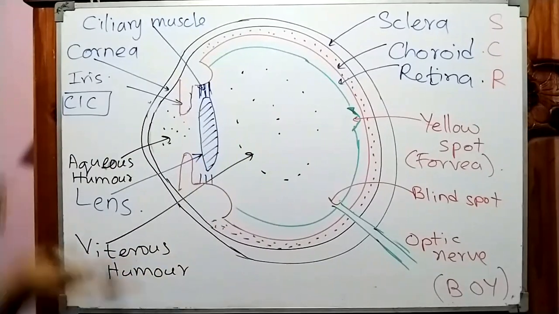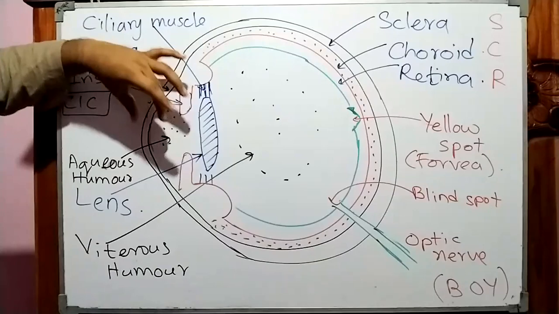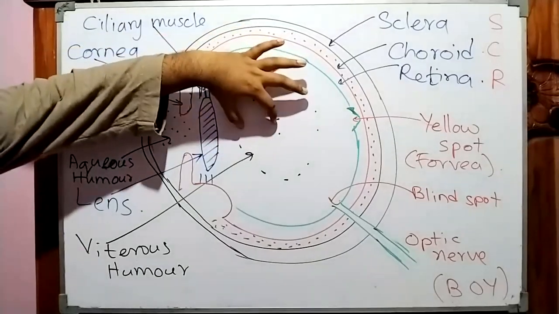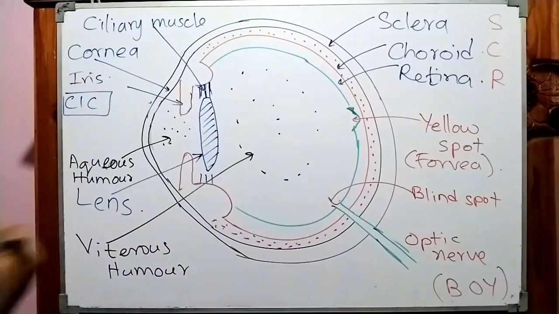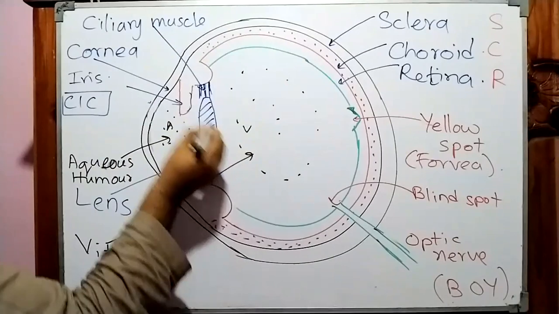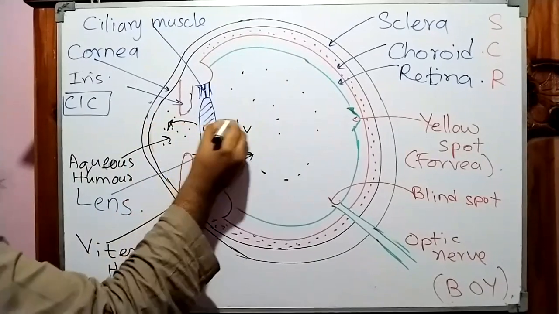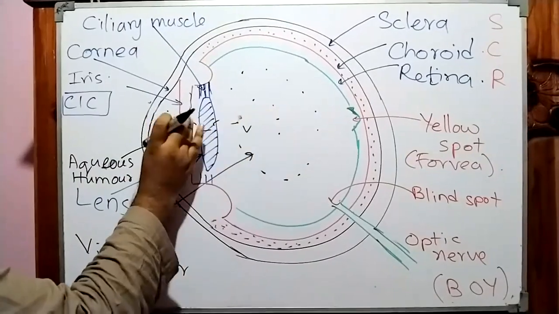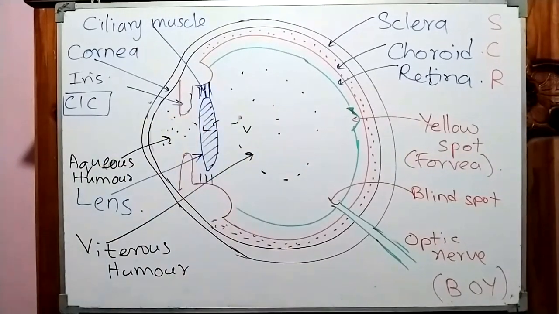Okay, some students mix up aqueous humor and vitreous humor. Remember alphabetical order: A, B, C, D, E, F, G, like that. A is first, then L, then V. Aqueous humor, lens, vitreous humor. In front of lens, aqueous humor. Behind the lens, vitreous humor. So these are the main 12 parts of the eye.